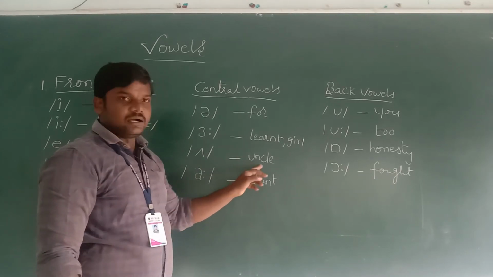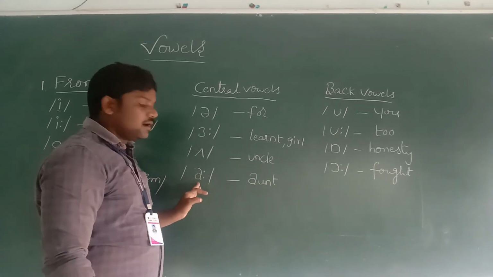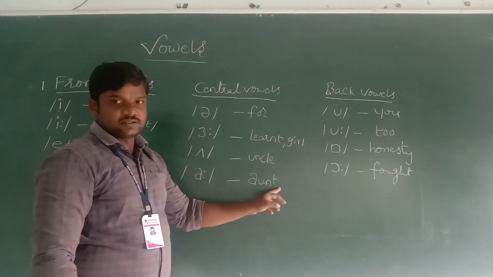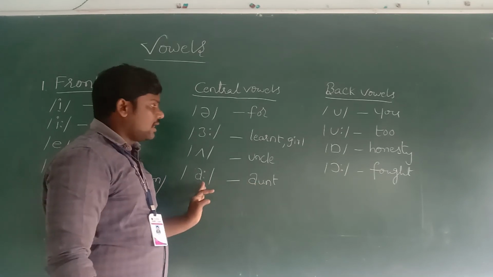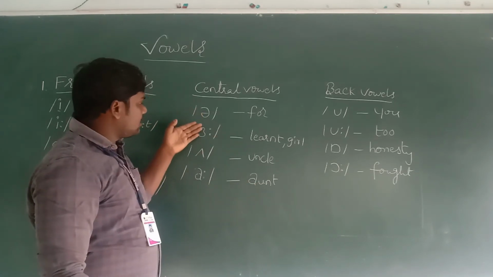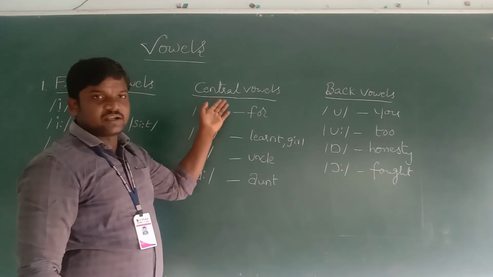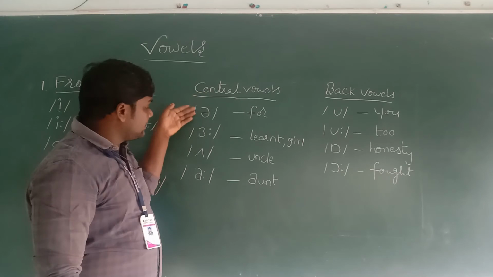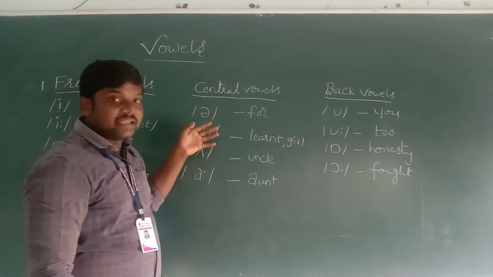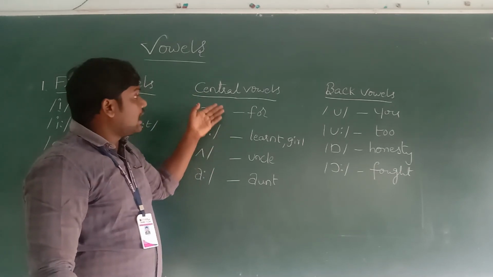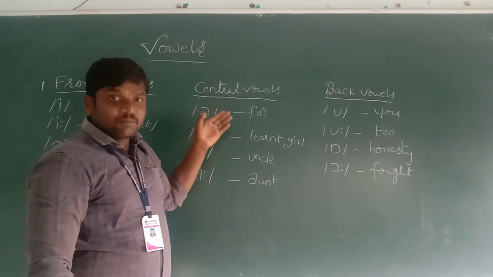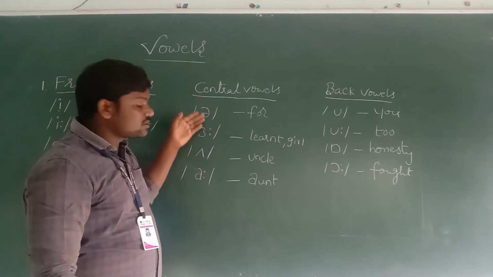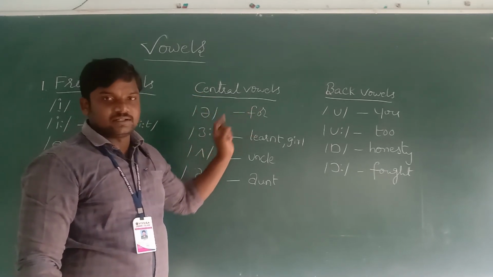Uncle. Next one is the long vowel, aunt. So these are the sounds of central vowels. Why? Because when we produce these four sounds, the air comes from the middle of the mouth. That is the main reason these sounds are called central vowels.